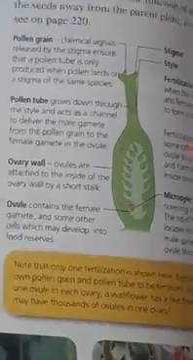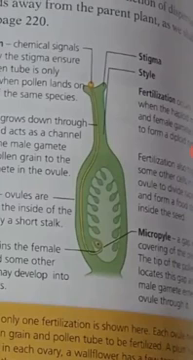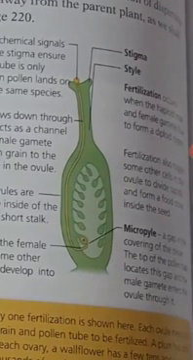Also, the number of seeds inside a fruit depends on the number of ovules that were present in the flower. For example, in a tomato there are so many seeds present. It means that a tomato flower must have had a lot of ovules inside it. So the number of seeds actually depends on the number of ovules present in the flower.